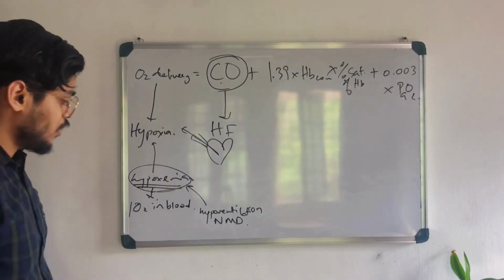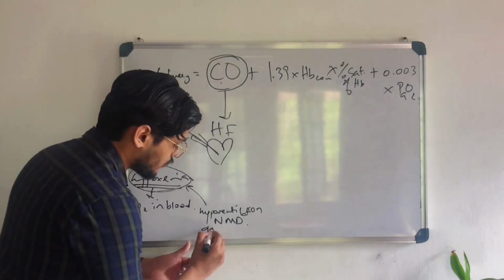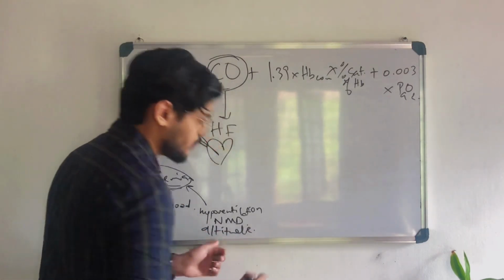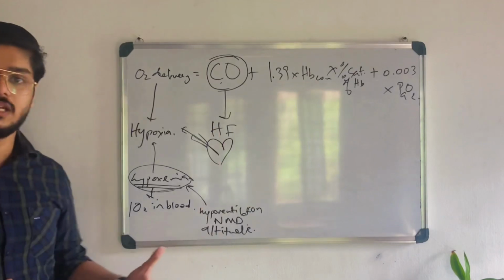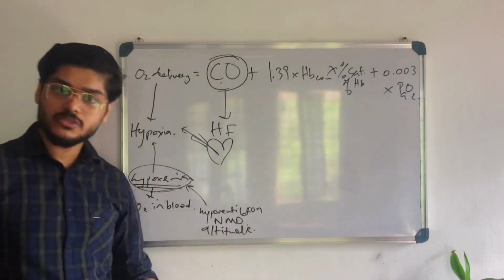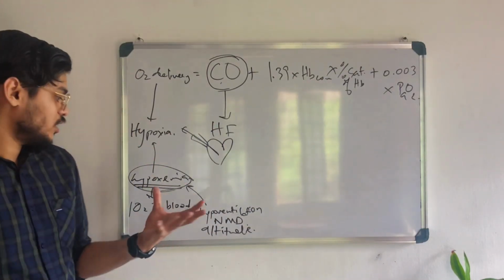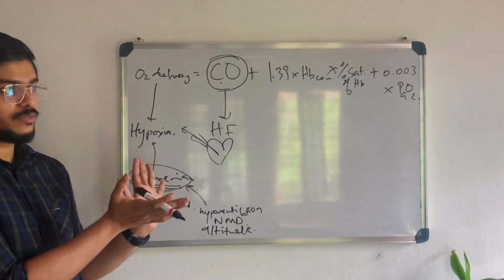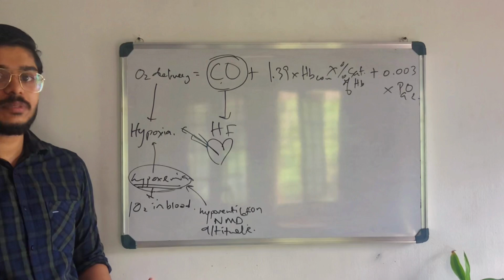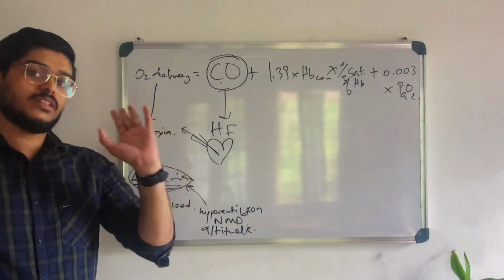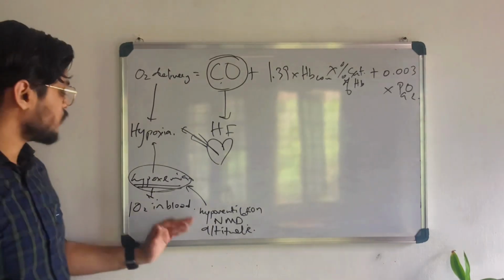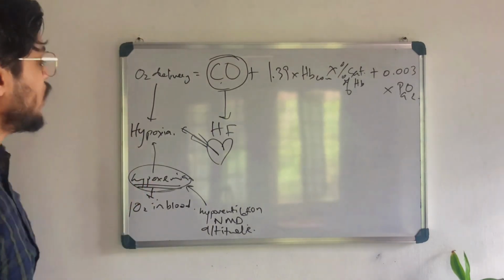And the other thing is that the person may be moved to an altitude. So the partial pressure of oxygen in the atmosphere is reduced, and therefore that person can have hypoxemia. If partial pressure in the atmosphere is reduced, obviously the partial pressure in the alveoli will be reduced, and so the partial pressure in the arterial system will be reduced, right? So that's one thing, hypoxemia, which contributes to hypoxia.